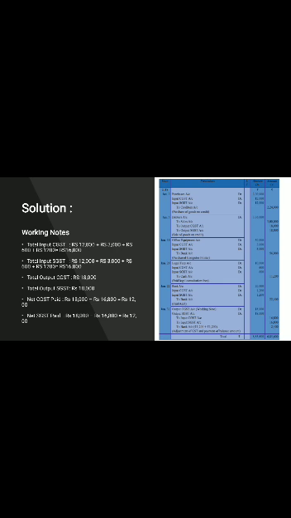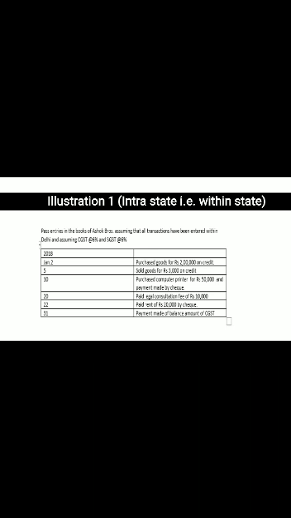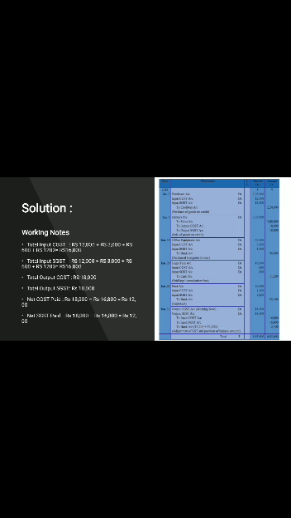The second entry refers to goods sold for rupees 3 lakh on credit. This is a printing error, 3 lakh is there. So the solution is debtors to sales with 3 lakh, and because the money is to be received, the output CGST and output SGST will take place. When it is receivable or received, output tax will be considered, and the rate will be applied on the value of sale. That means 6% will be applied on the 3 lakh.